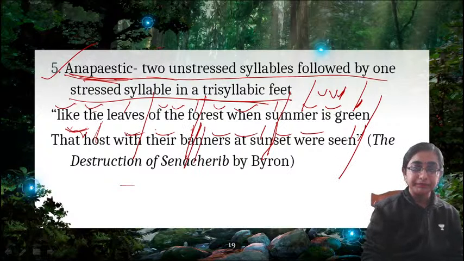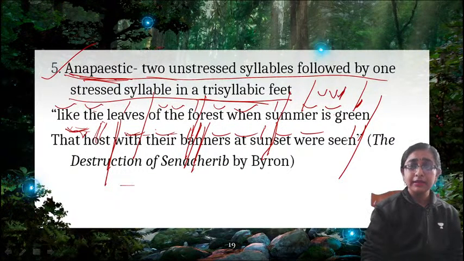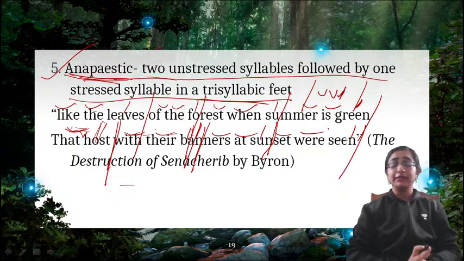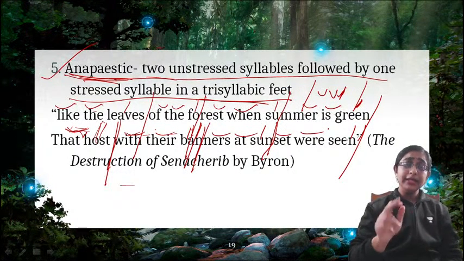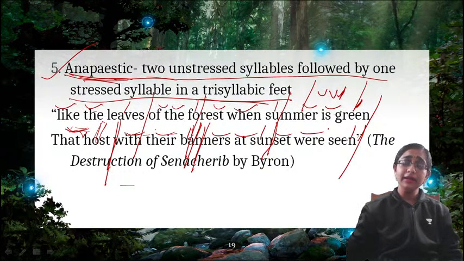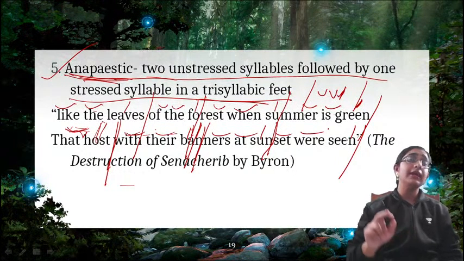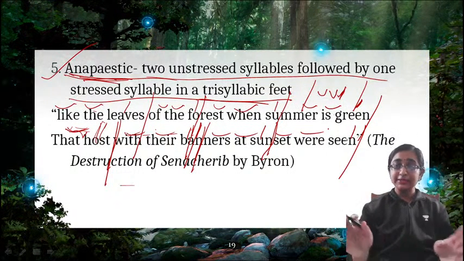That host will be one with their banners at sunset were seen. Okay, so this is the scheme. Like the leaves of the forest when summer is green, that host with their banners at sunset were seen. So you can understand the scheme, right?